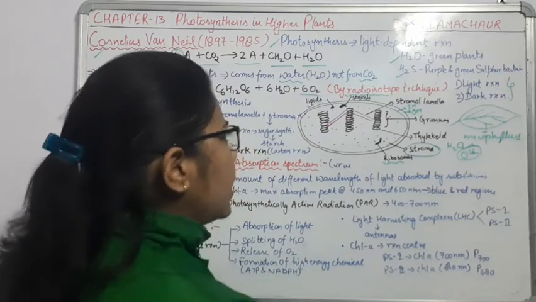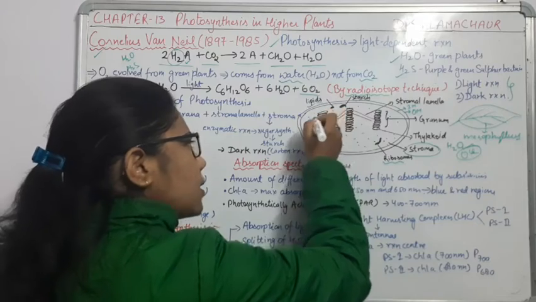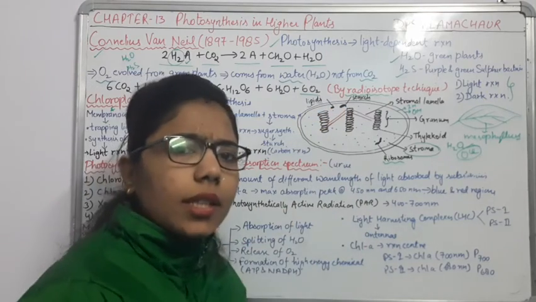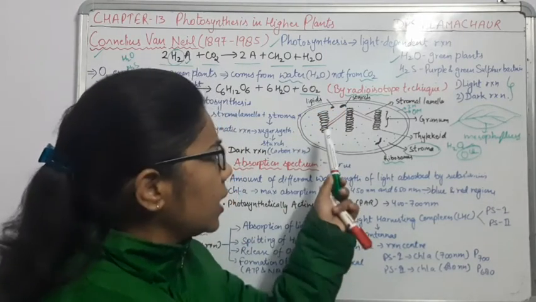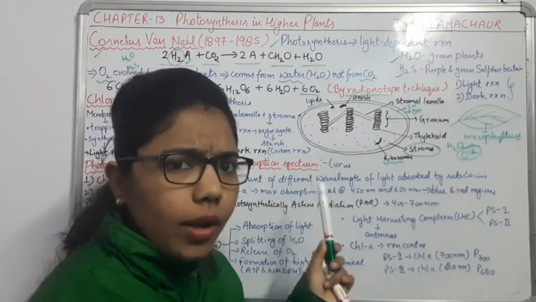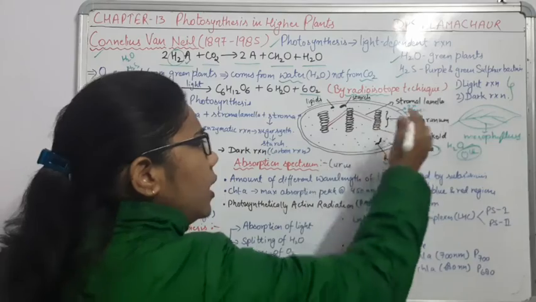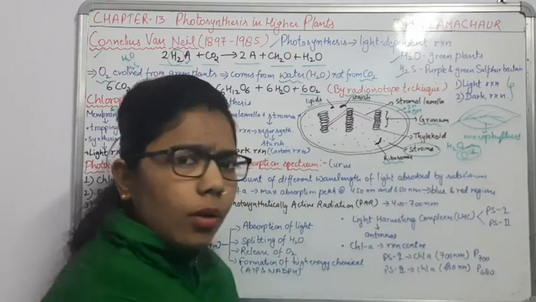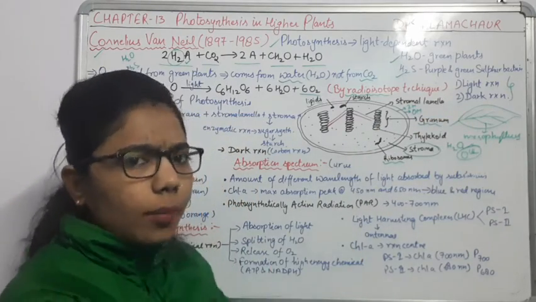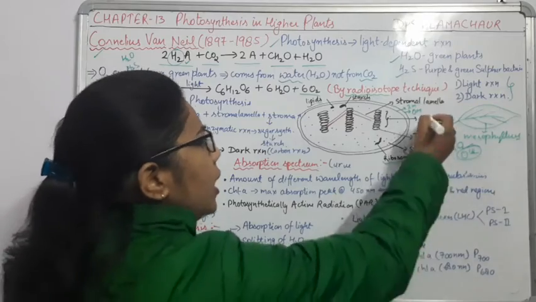Here you can see that stacks are there. They can appear like stacks of coins. So these piles combinedly are known as what? Granum. If I talk about this whole stack, what do you call it? Granum.